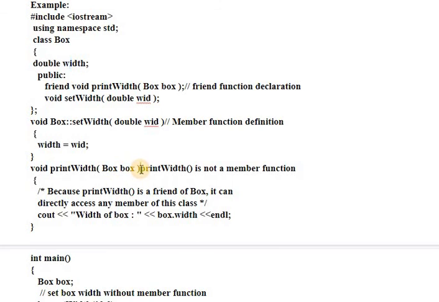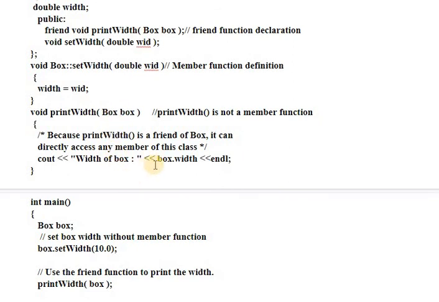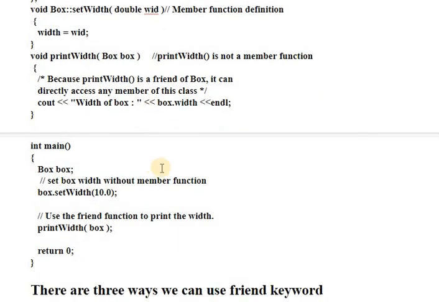So this is not a member of the class, that's why we have written it outside the class. Okay, so what it is doing is showing the value that we have given as input via the setWidth function. It is just displaying that private data member of your class. So this is the private data member. Even if we do not define any access modifier, the data members are private by default. So this function is just displaying the value of your box width.